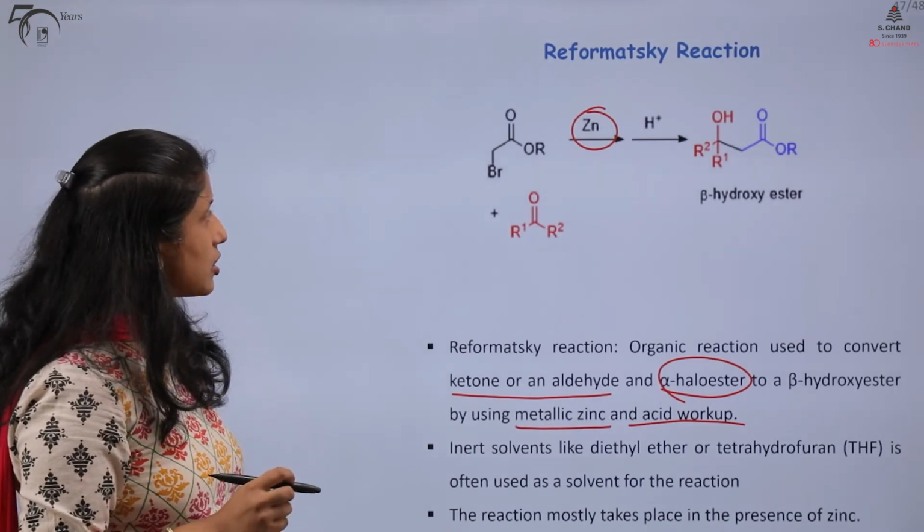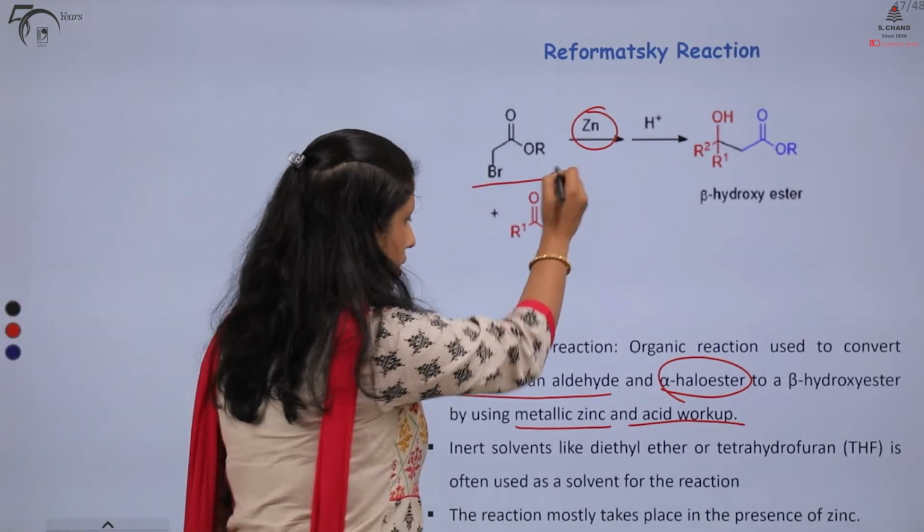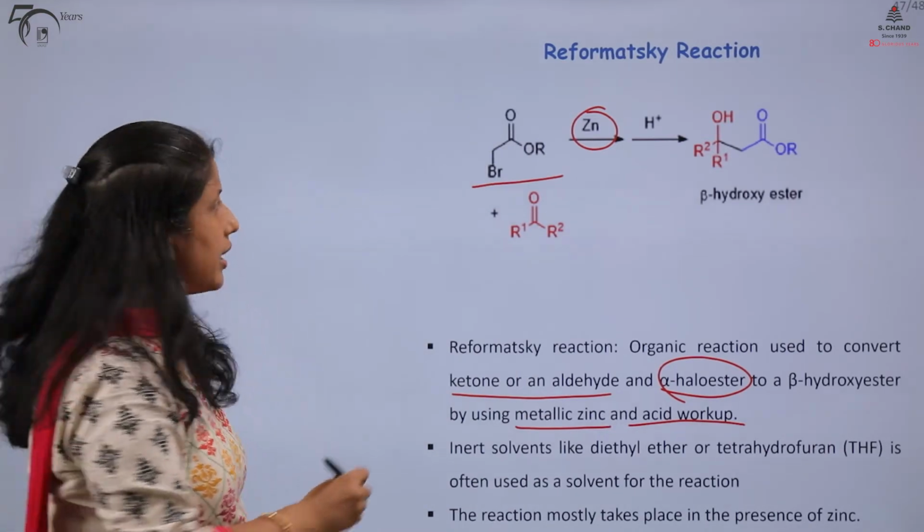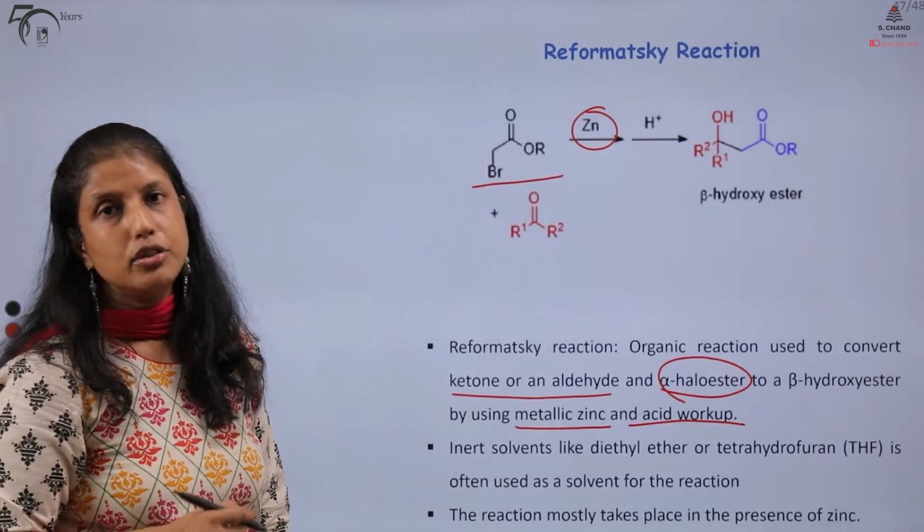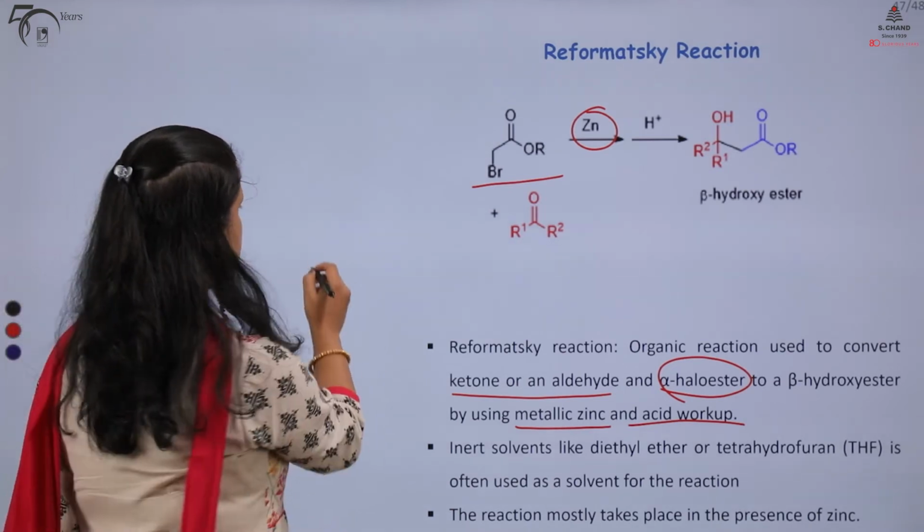In the reaction, first our alpha halo ester reacts with zinc to form the zinc enolate.